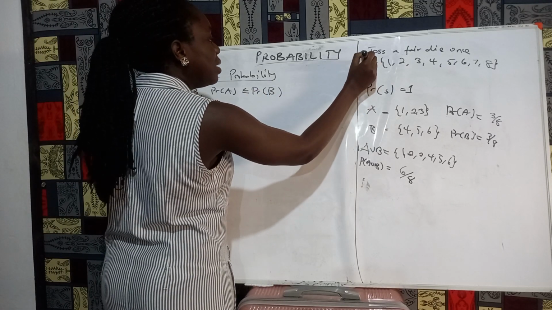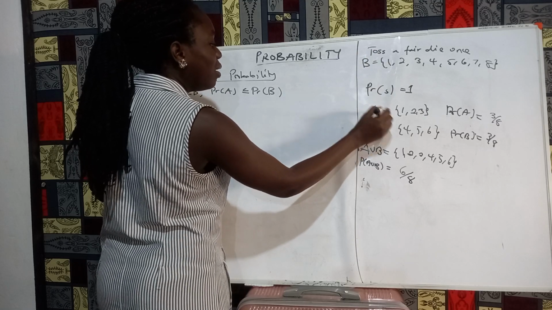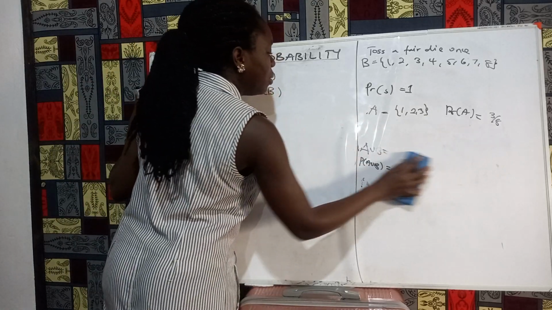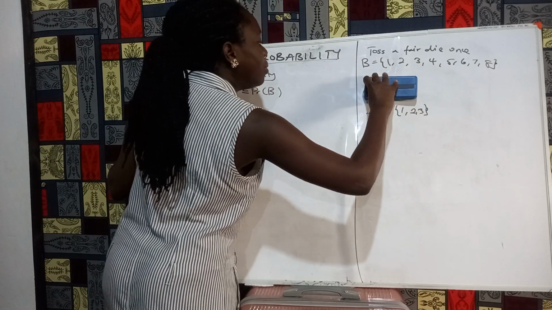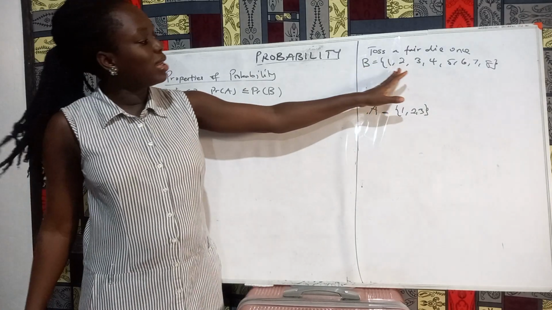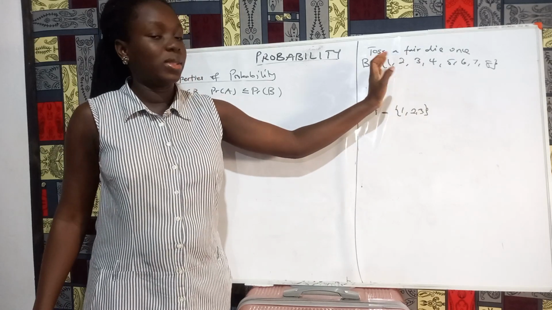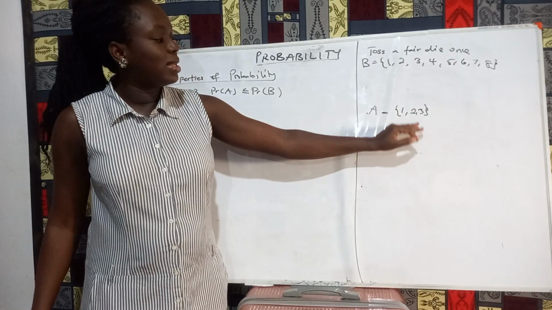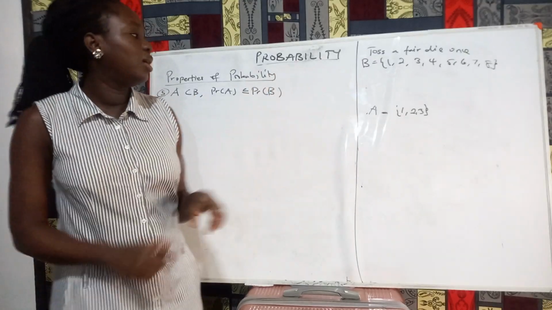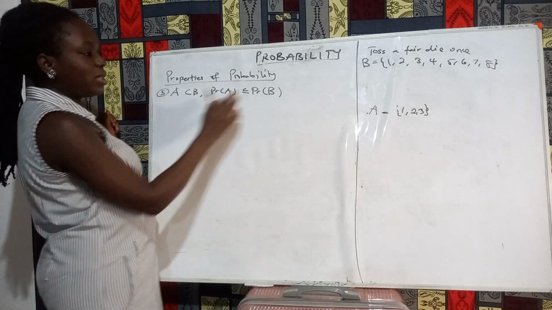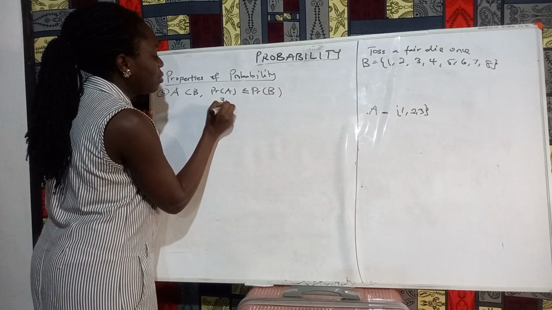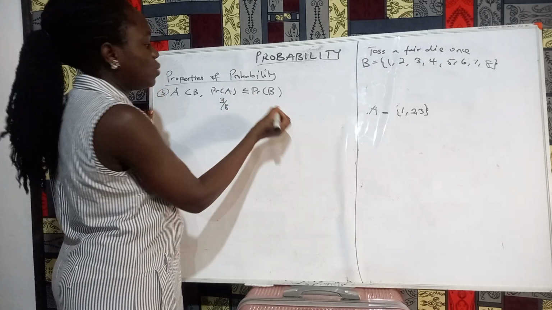I'll label this as B and this as A. Now you see that A is a subset of B. B has all its elements listed out, and A is a set that contains some of the elements of B. So A is a subset of B. Now in this case, the probability of A here is 3 out of 8 possible outcomes.